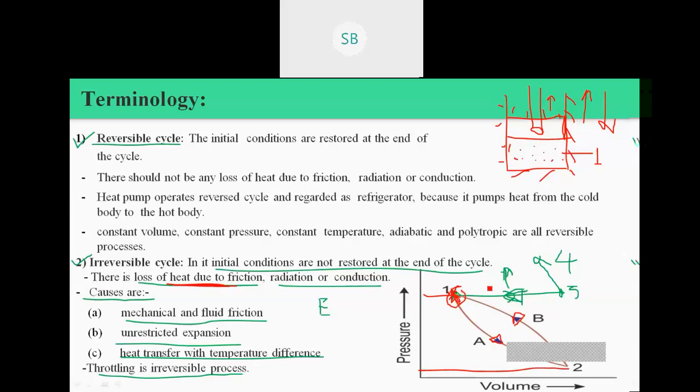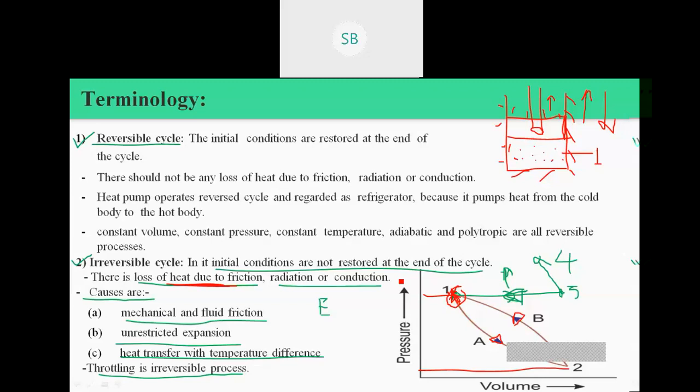That's why all natural phenomena or practical processes are irreversible processes, or some processes are very close to reversible processes. That's why for simple calculation, we assume all these cycles are reversible cycles.